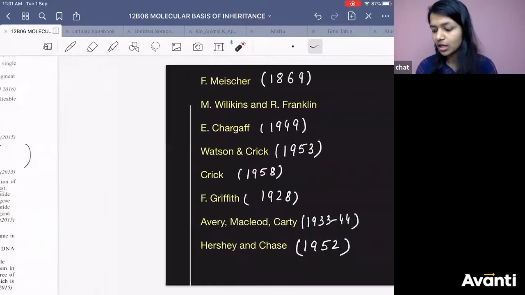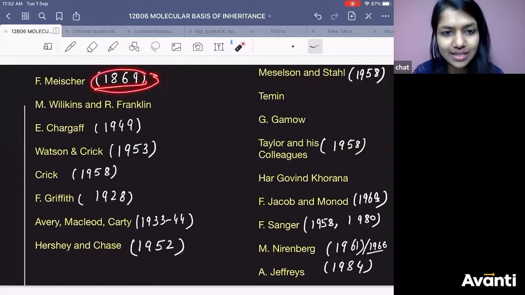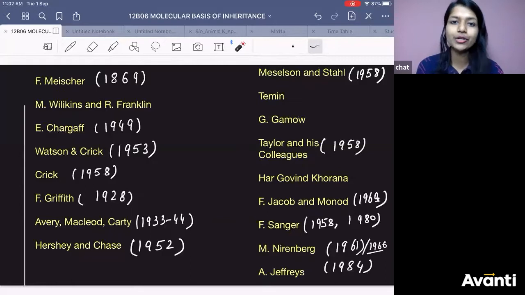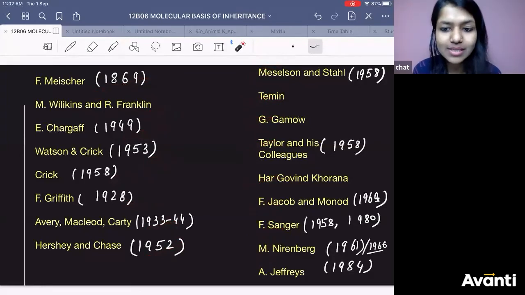Okay, let's go. So I had given some homework. I had asked you to collect all the scientist names and try to write the year if the year is mentioned in NCERT. If it is not mentioned in NCERT, you need not worry. No need to remember the year if it is not mentioned in NCERT. Only the ones given in NCERT need to be remembered. So in this chapter, we are going to come across these scientist names, and what they did, that we are going to see.